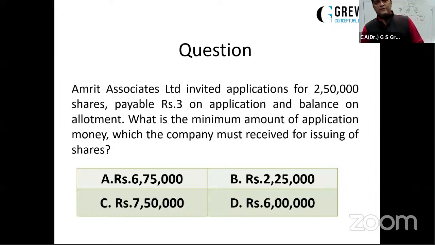Amrit Associates Limited invited applications for 2,50,000 shares, payable ₹3 on application, balance on allotment. What is the minimum amount of application money which the company must receive for issuing of shares? A very important question, a very basic question. 2,50,000 shares have been offered, ₹3 on application, and balance on allotment. So balance is ₹7 on allotment. What is the minimum amount of application money which the company must receive for issuing of shares?